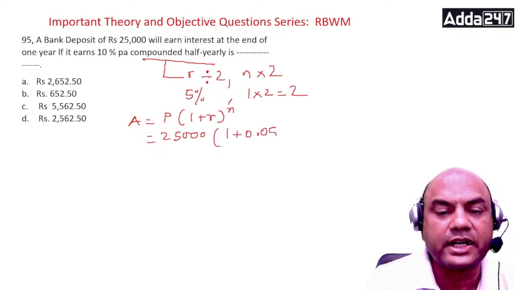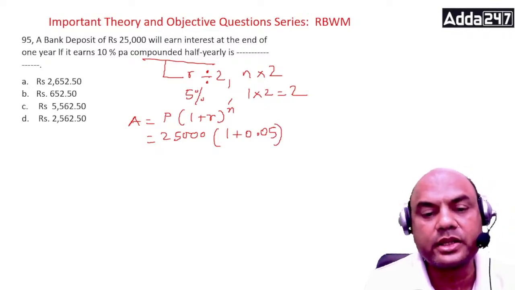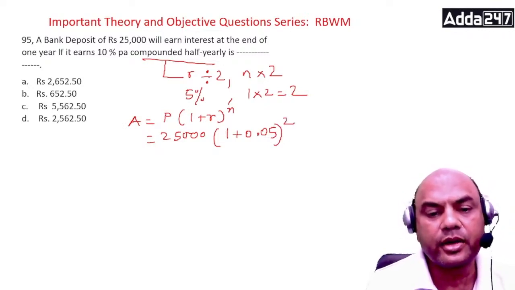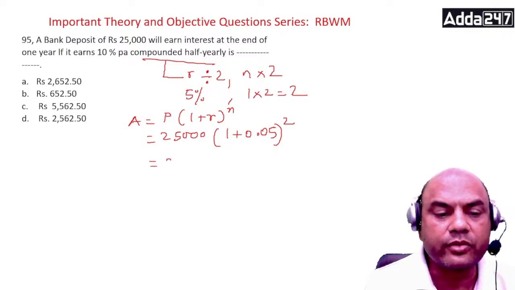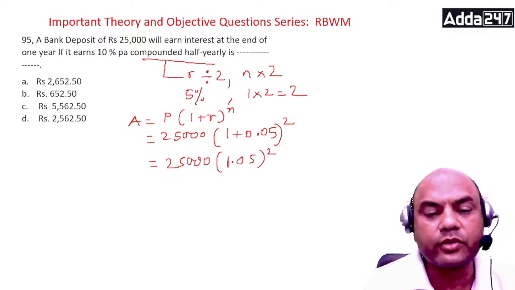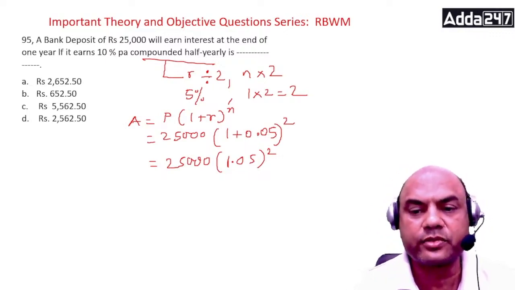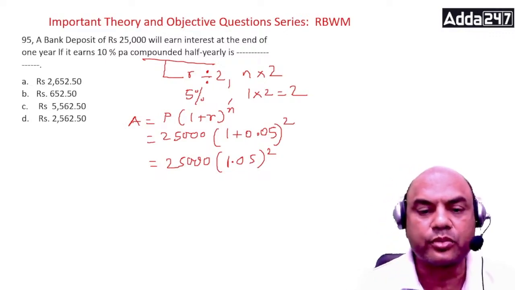Percent means divided by 100, so this 5 is divided by 100. 0.05, raised to N, which is 2. So now do it. 25,000 into 1.05 raised to 2. Everyone do this calculation. Give me the answer for 1.05 raised to 2.